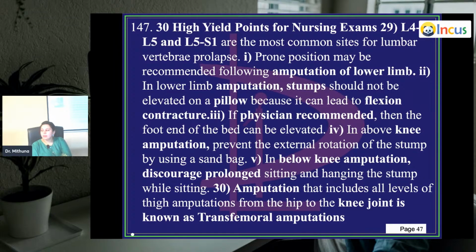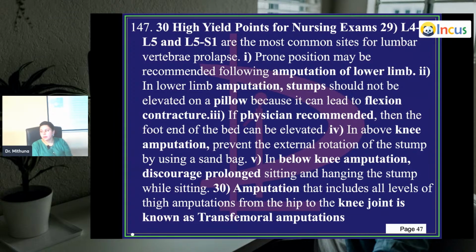In lower limb amputations, the stump should not be elevated on a pillow. If he has had a lower limb amputation, you don't want to put the limb in a slightly flexed position, because that can lead to contracture and that's not comfortable either. So try to keep it as flat as possible. That's why we avoid elevating the limb, especially if they've undergone a lower limb amputation, because it can lead to flexion contracture.